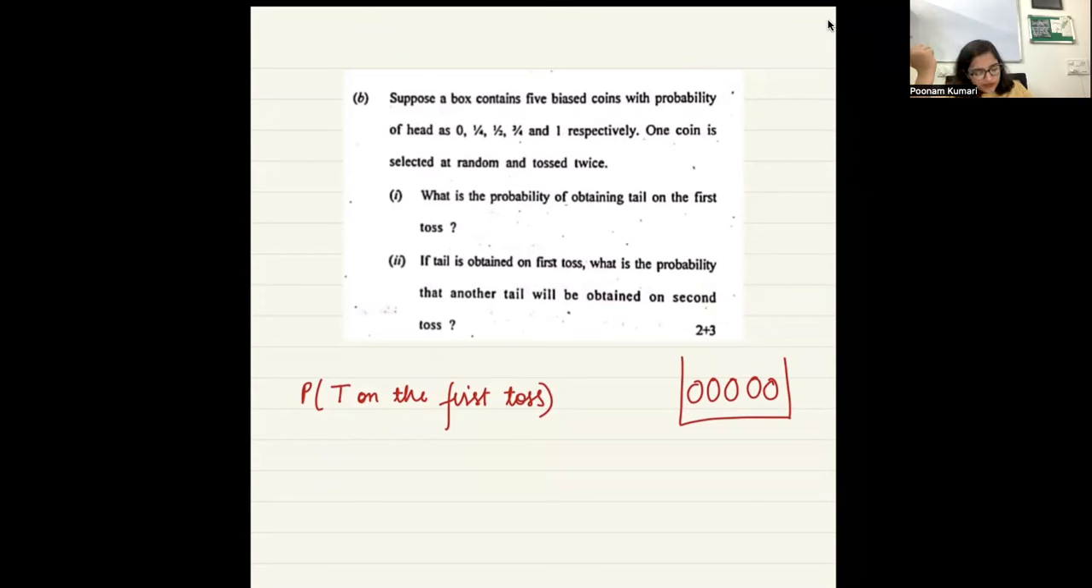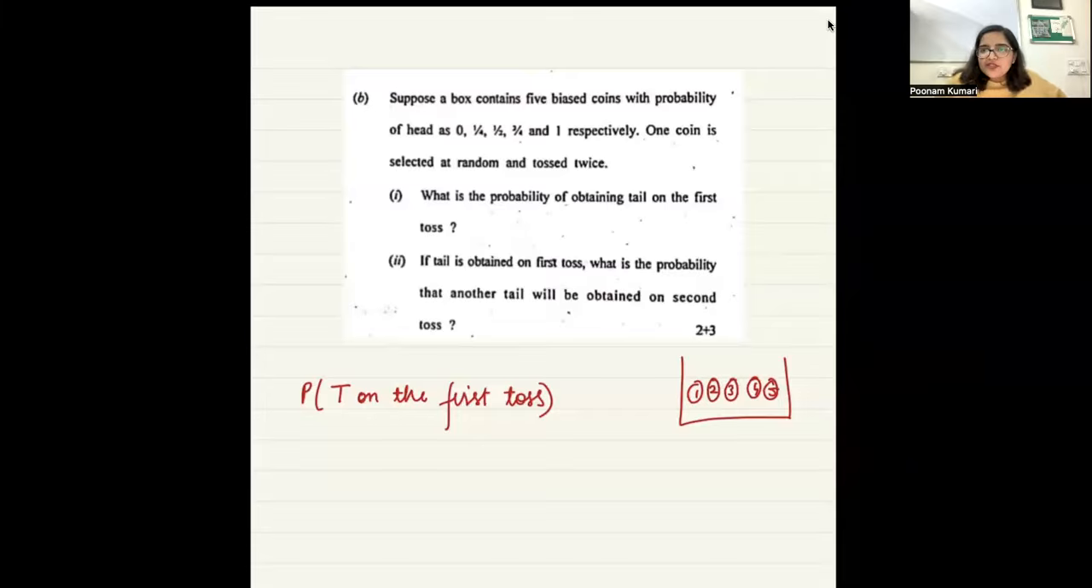So first of all, 1, 2, 3, 4, 5. You have 5 coins. So what are the possible options that you have? Either you can pick the first coin, or the second coin, or the third coin, or the fourth coin, or the fifth coin. Is there anything apart from this? Is there any other possibility? Exactly. It would depend on which coin we choose.